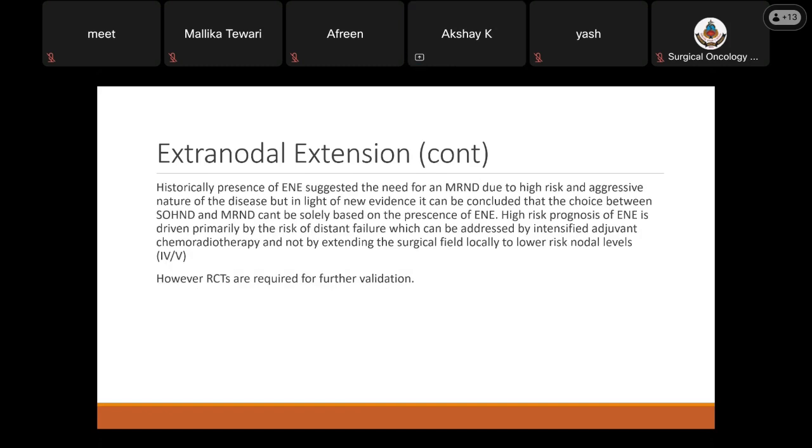Now, historically, presence of EME suggested the need for an MRND due to the high risk and aggressive nature of the disease. In light of new evidence, it can be concluded that the choice between SOHND and MRND can't be solely based on the presence of EME. The high-risk prognosis of EME is driven primarily by the risk of distant failure, which is addressed by intensified adjuvant chemoradiotherapy and not by including level 4 or level 5, where the risk of involvement is very low. But further RCTs are required to validate whether in the presence of EME, a complete MRND is always mandated or not.